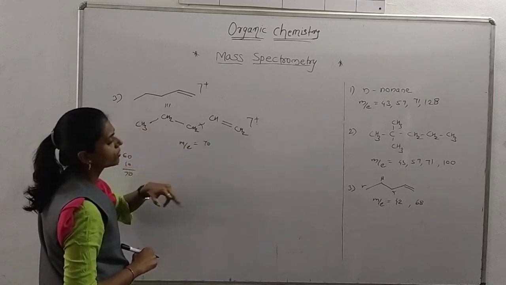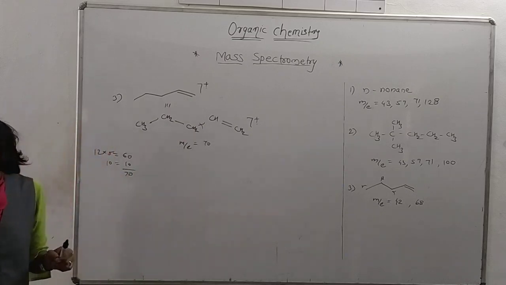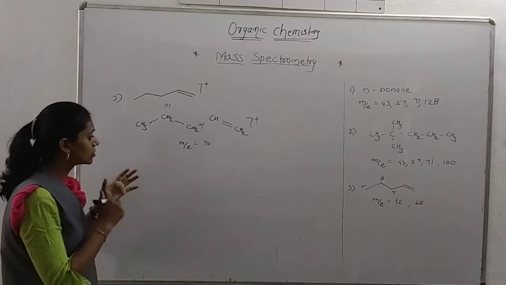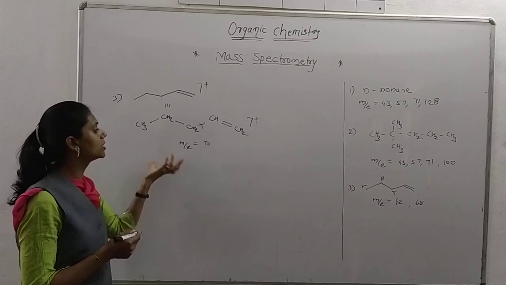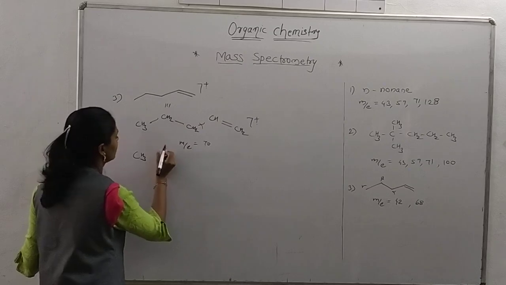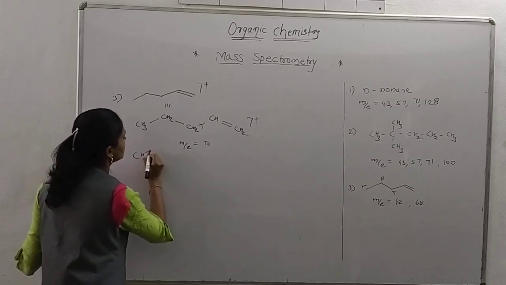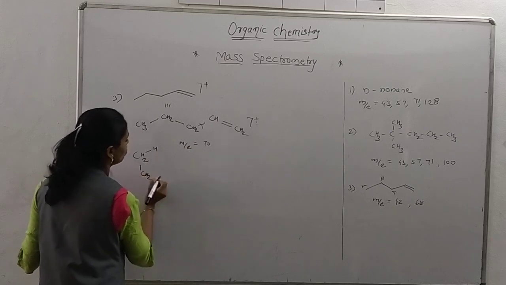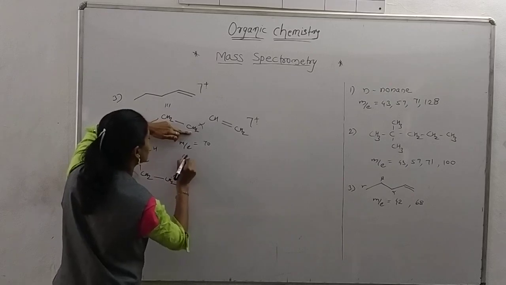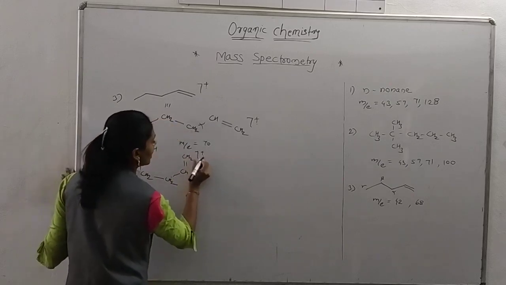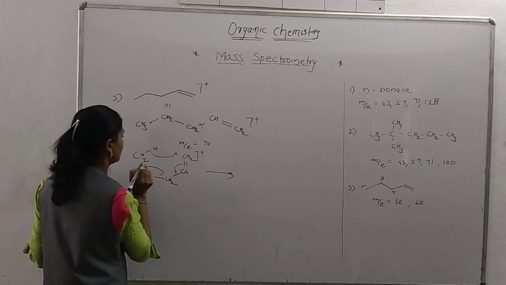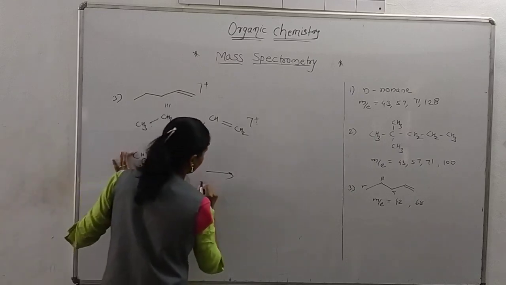So which are 42, 44, and there is 42. So that is not possible here. So what happened? We are trying to do a reaction. As we are arranging this compound, CH3, CH2, CH2, and again CH2, here CH double bond, this CH2. Okay, this is the cation radical, and now we are shifting this bond here. That is, elimination of the ethylene group takes place.